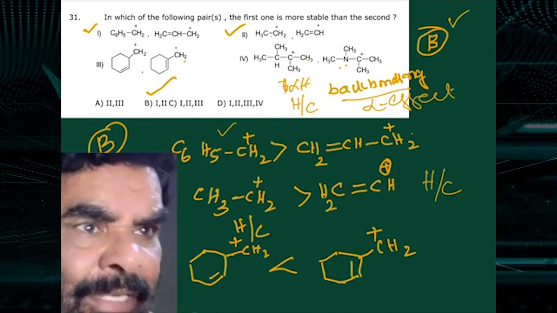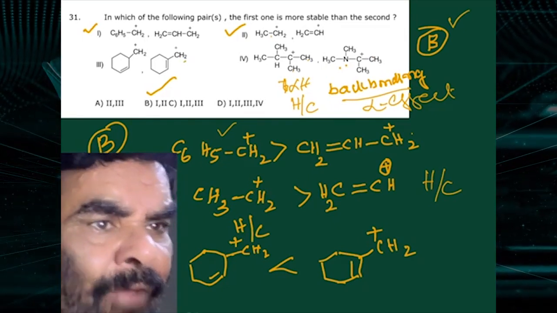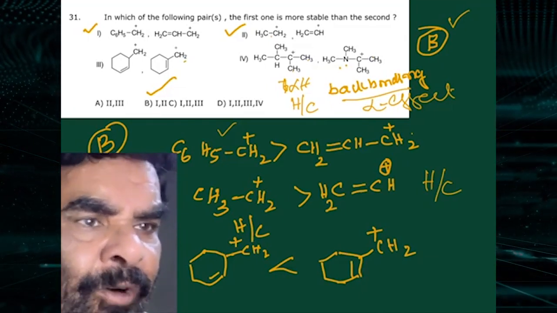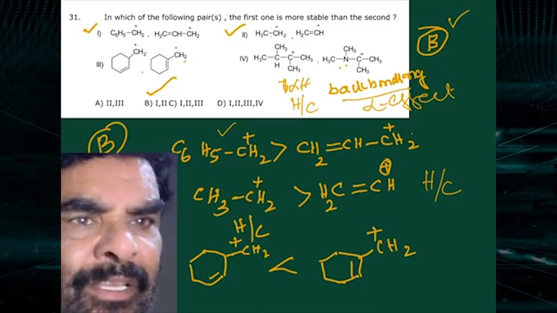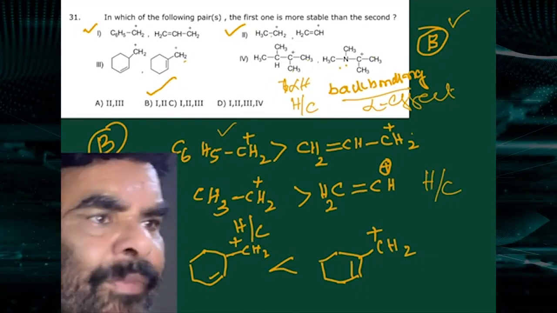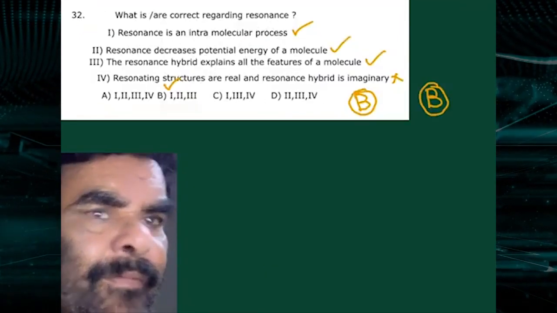In the second one, there is an alpha effect or back bonding. Back bonding dominates, so stability is more. So the second one is more stable. 1, 2 are correct. That is, option B is the correct option.